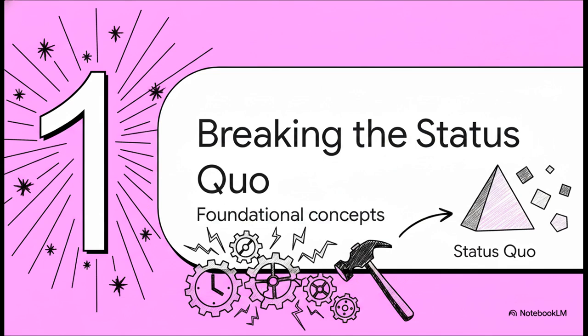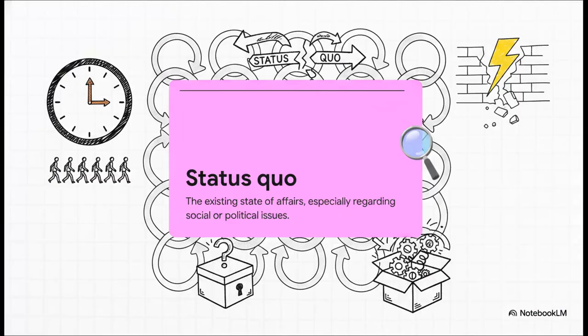All right, first up, Section 1, Breaking the Status Quo. Understanding foundational concepts. Fittingly, our very first word is status quo. It simply means the existing state of affairs, especially when we're talking about social or political issues. So, when you read an editorial about a politician wanting to change the status quo, it literally just means they want to alter the current state, the existing condition, basically the everyday situation we're all used to.